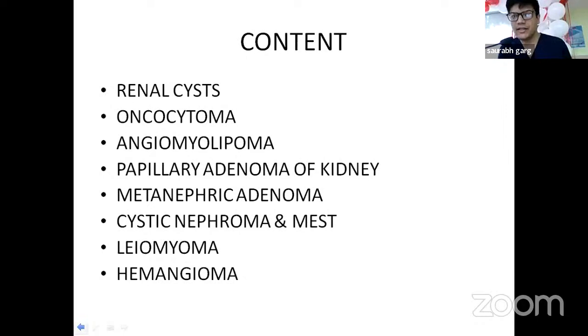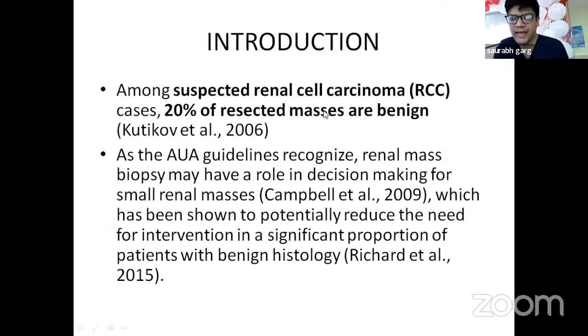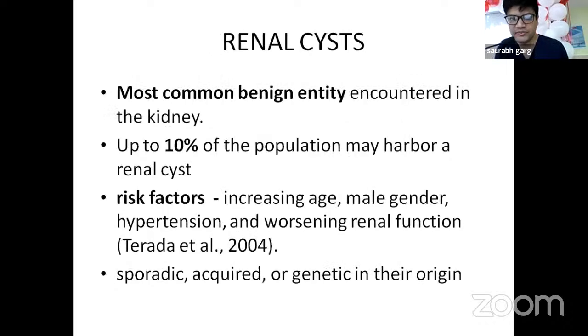Contents include renal cysts, oncocytoma, angiomyolipoma, papillary adenomas of kidney, metanephric adenoma, cystic nephromas, leiomyomas, and hemangiomas. These are the benign lesions of kidney. So, introduction: among suspected renal carcinoma cases, 20% of the resected masses are benign. As per the AUA guidelines, renal mass biopsy may have a role in decision making for small renal masses, which has been shown to potentially reduce the need for intervention in a significant proportion of patients.